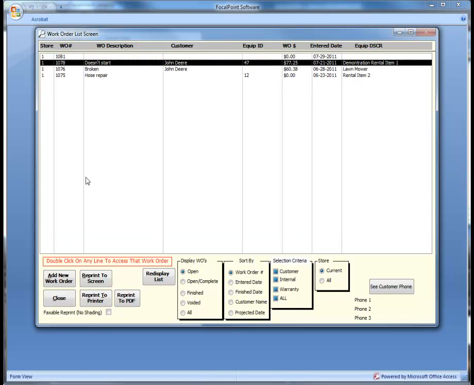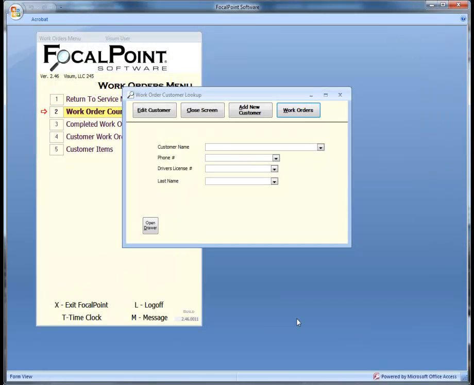This screen can be controlled by the status of the work order, can be sorted specific to your needs, and can show customer, internal, warranty, or all work orders. When adding a new work order, you will be presented with a screen very similar to the screen used to select a customer during the creation of a rental contract or sales order. If this work order is for an item in your rental fleet, you can proceed to the work order. If this work order is for a customer, you can add, search, or scan the driver's license of a customer to select.